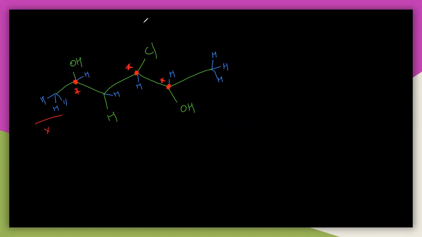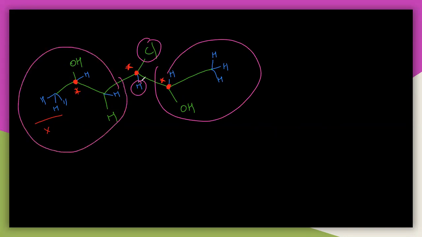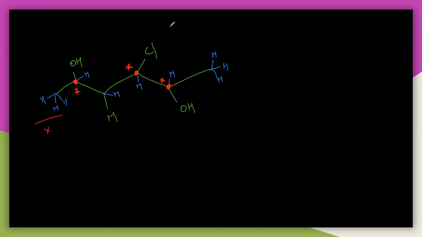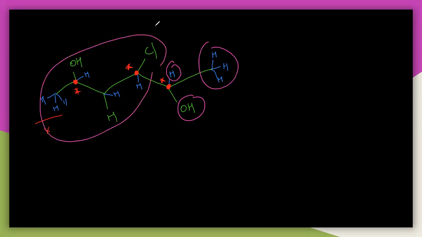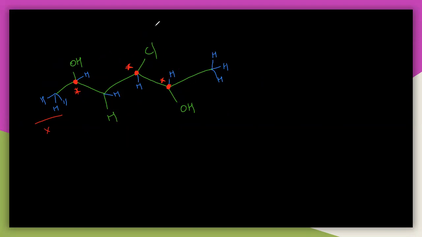Now if you take another one, the second one here. Here there is a chlorine and this group, hydrogen and this group. So this is also a chiral center. And if you take another one, this is hydrogen, OH, and this is CH3 and this total group. So that is also a chiral center. So what about these two things here? This one and these two and these three. These two are chiral inactive.